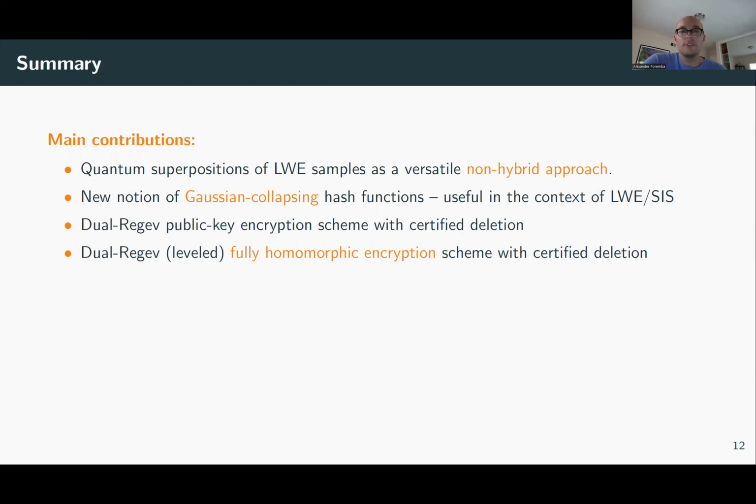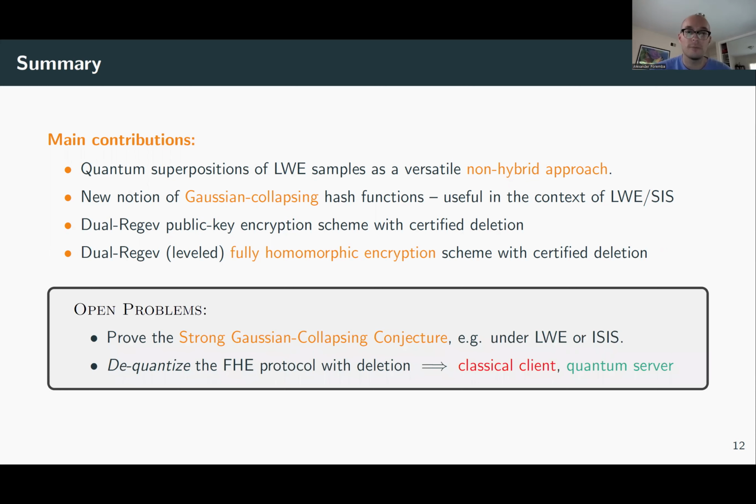The second contribution is this idea of Gaussian collapsing, which is a natural notion of the Ajtai hash function, especially in the context when working with LWE and SIS. Then I gave two public key encryption schemes for certified deletion, the Dual-Regev scheme and the Dual-GSW scheme that's actually homomorphic. I want to end with two open problems.